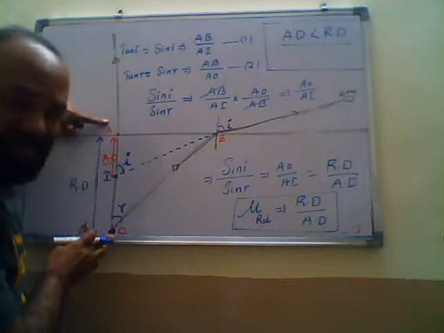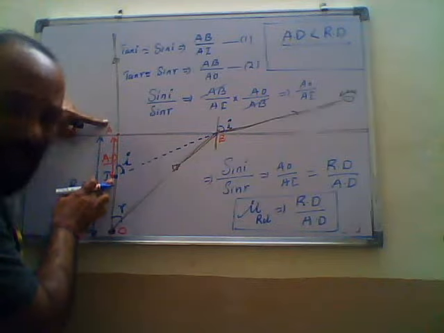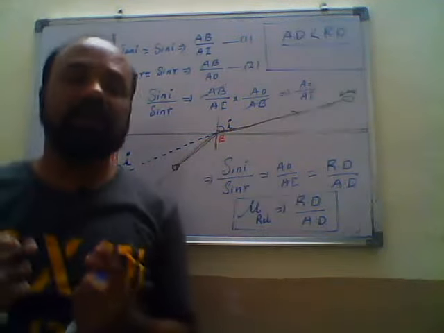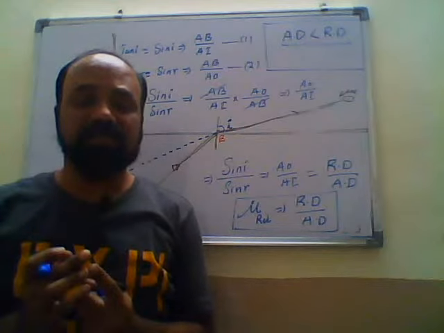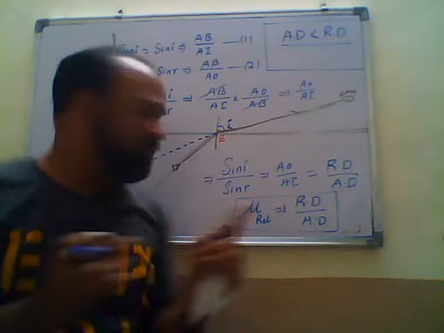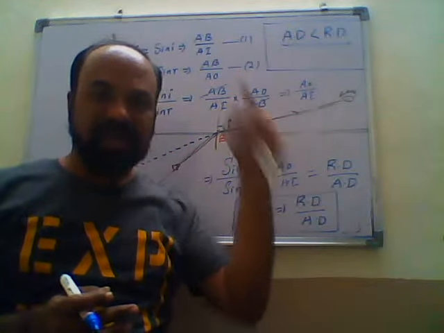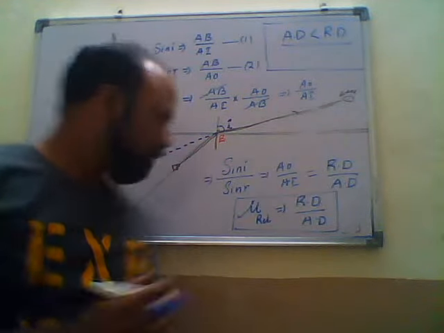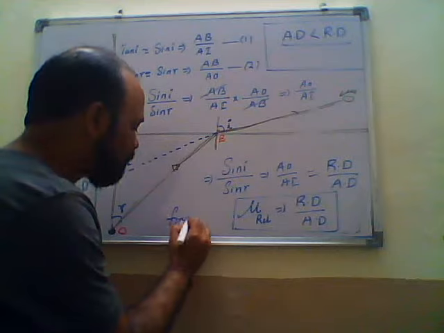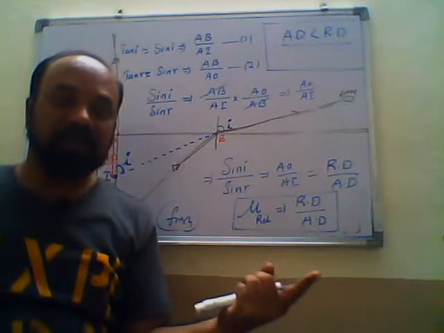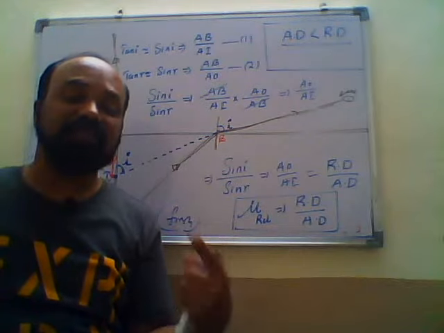Suppose this is 10 centimeters, now the object appears here, it is less than 10 centimeters. Example, how they will ask in examinations: suppose one fish is in water, and a bird is in the sky. Here we have a fish, here we have a bird, and the bird is the observer. What is the distance of the fish from the bird?